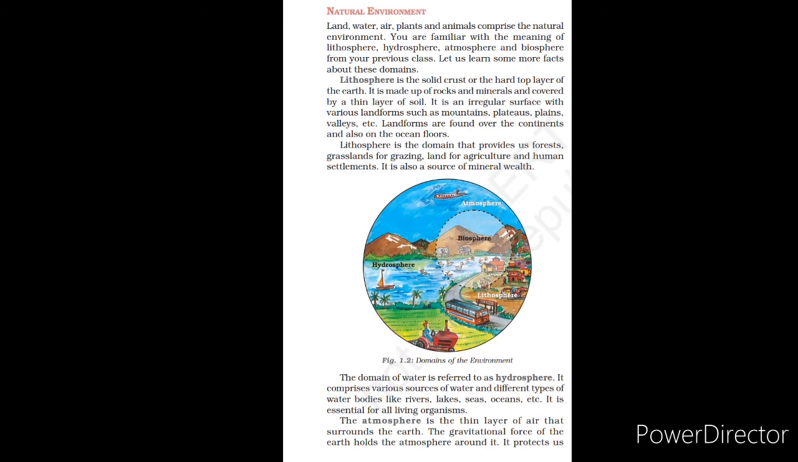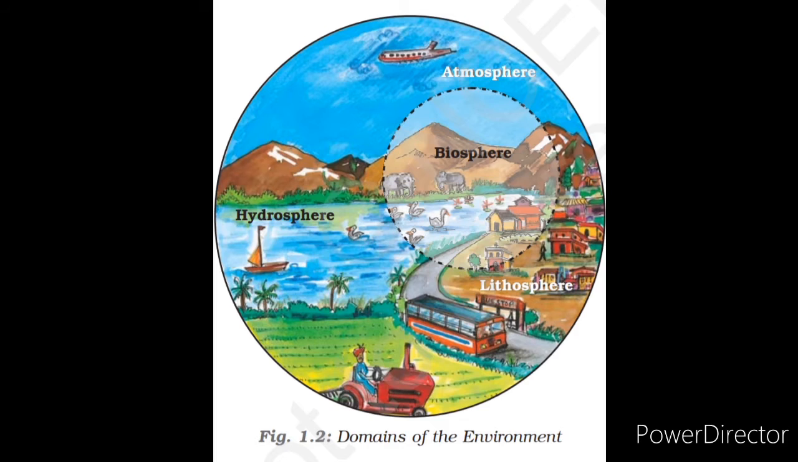So now, today we will discuss the natural environment. All those components which are given to us by nature are known as the natural environment, like land, water, air, etc. There are some domains of our environment which are as follows: lithosphere, hydrosphere, atmosphere, and biosphere.